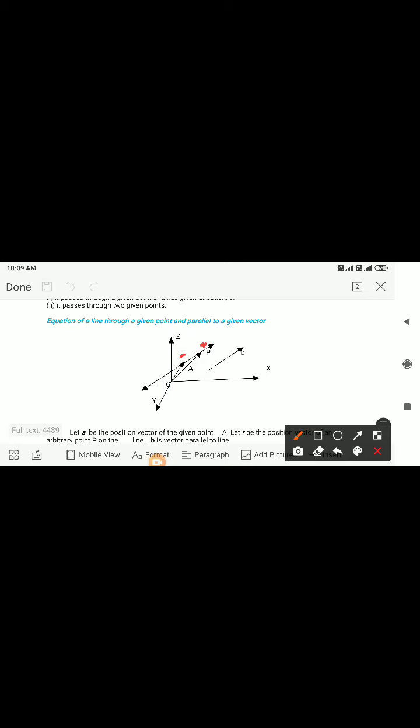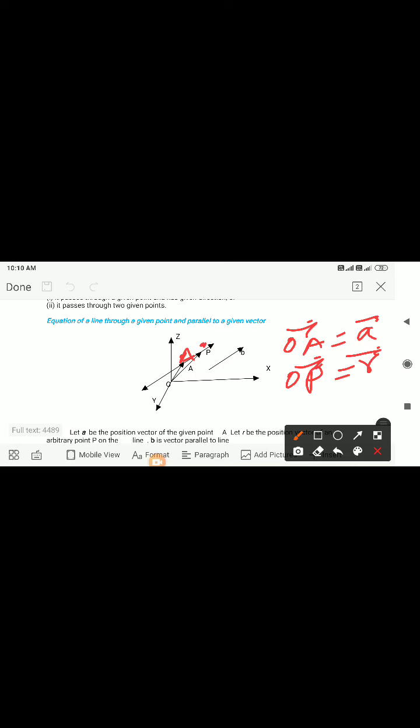We can take the position vector: small a is the position vector of point A. OA vector is equal to small a, and another point P has position vector OP equal to small r, and B is the parallel vector.